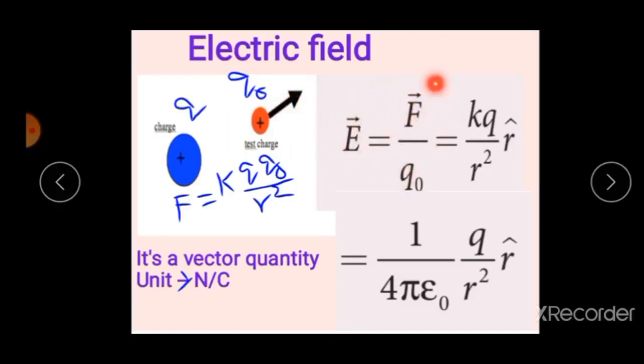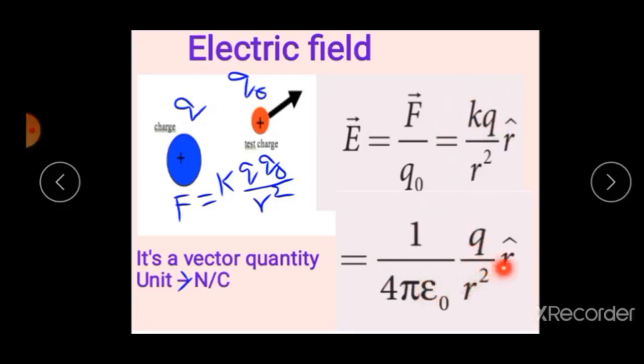Already you know that electrostatic force. Therefore, F is equal to K Q into Q naught divided by R square. Now substitute this value here and get the answer KQ divided by R square into R unit vector. What is K? It is a constant of proportionality, whose value is 1 by 4 pi epsilon naught. Q by R square into R unit vector.